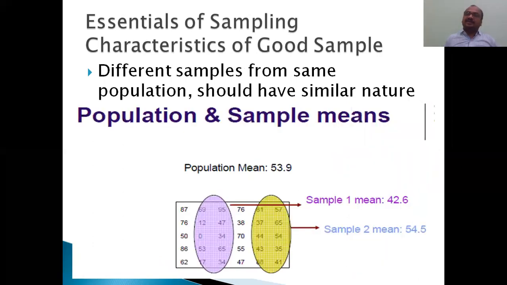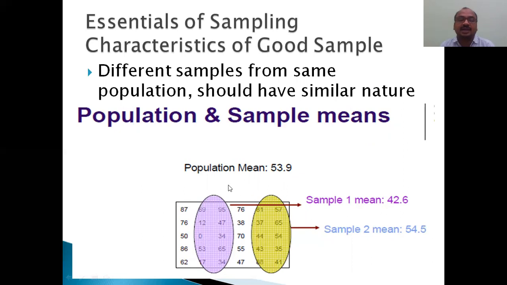Number two, different samples from the same population should have a similar nature. That is very, very important. See here, this square box is the population, and I collected sample 1 here and sample 2 here, yellow color, and this pink color.